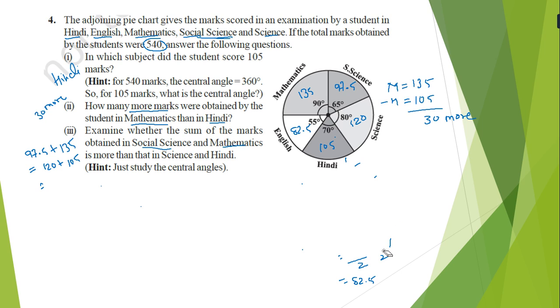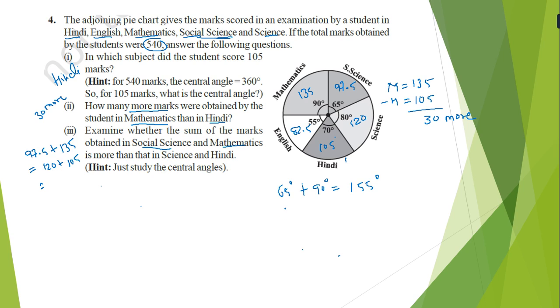Now we want to discuss question number 3. If you see properly, in question number 3 the question is also to justify with center angle. For social science and Hindi, social science is 90 degree, so 65 degree plus 90 degree. If you total it, we get 155 degree.